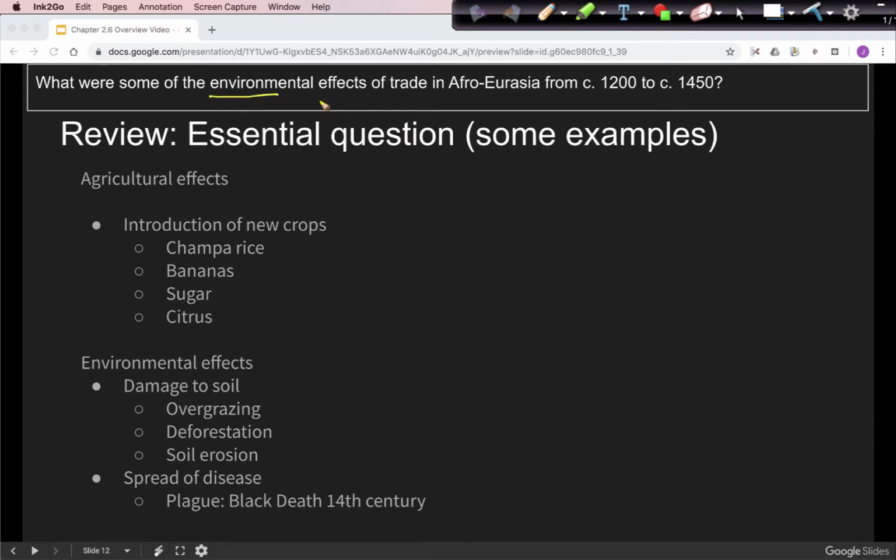Again, we were looking at environmental effects, and we had a section starting off with agricultural effects specifically and the introduction of new crops. So here's our examples right here. And then more generally, environmental effects, we have soil damage. That's that process of the nutrients of the soil going away because of overgrazing and deforestation. And then we have the spread of disease. And so these effects are all negative, and they tended to cause populations to decline. And these effects up here tended to cause populations to increase.